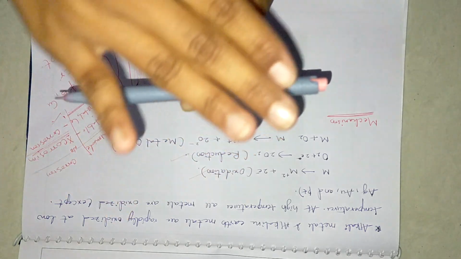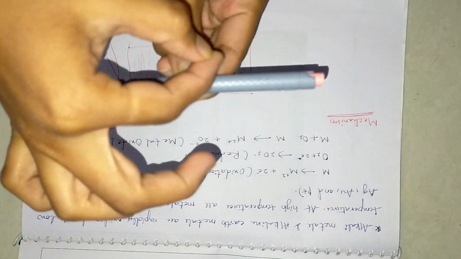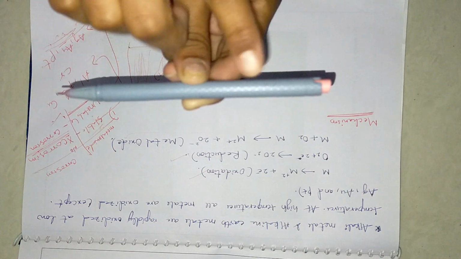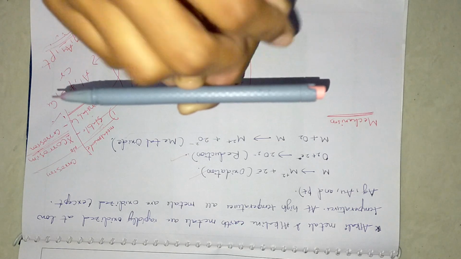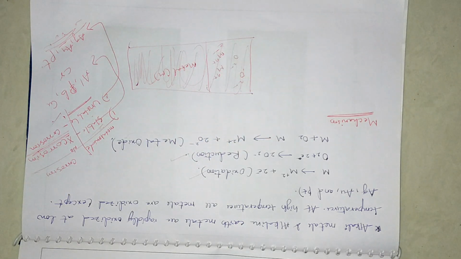The remaining metal oxide will again react with the gases. Then the other layer will go, leaving traces again, and again the next layer will go. In such a way, the complete metal gets corroded.